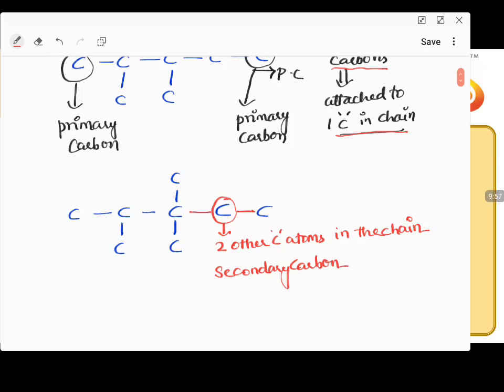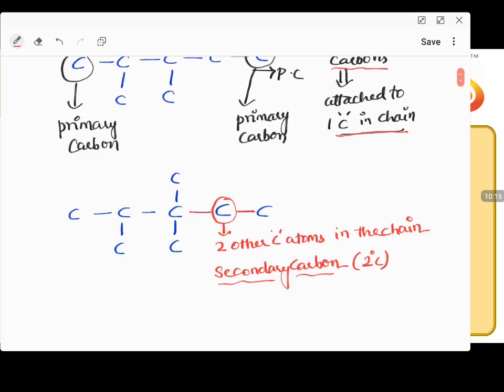So what is primary carbon? Primary carbon is the carbon which can have a maximum attachment of one carbon in the chain. What is secondary carbon? Secondary carbon is the carbon which has two carbon atoms in attachment in the chain.